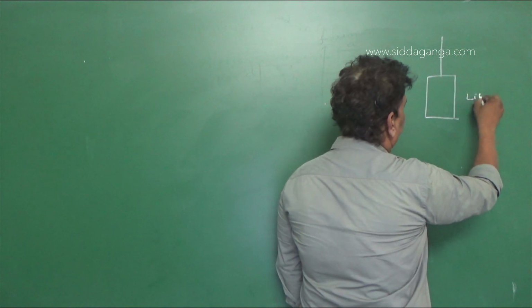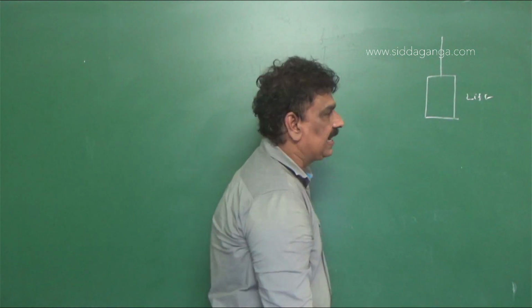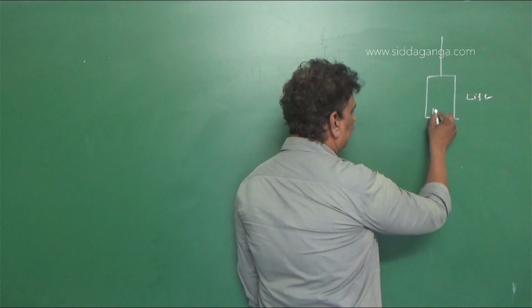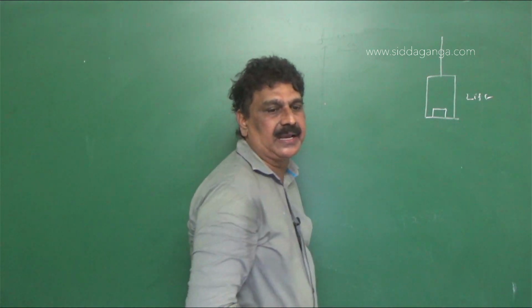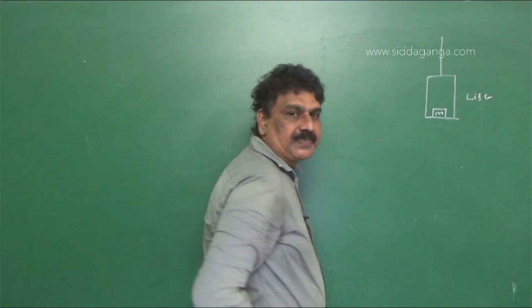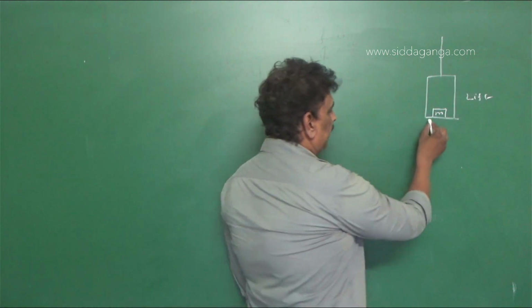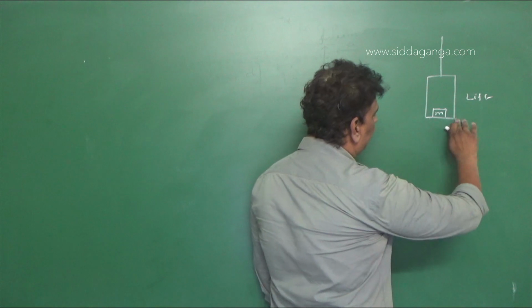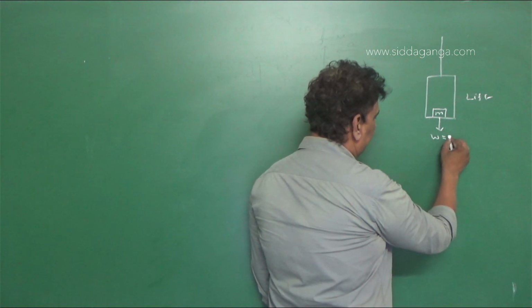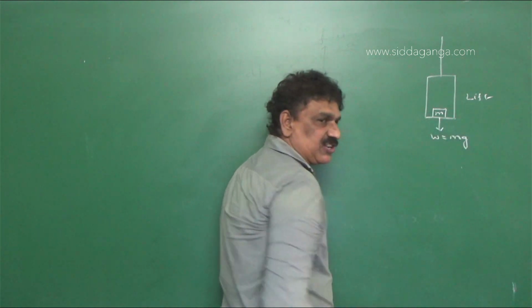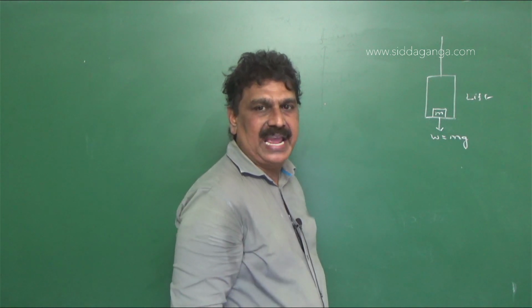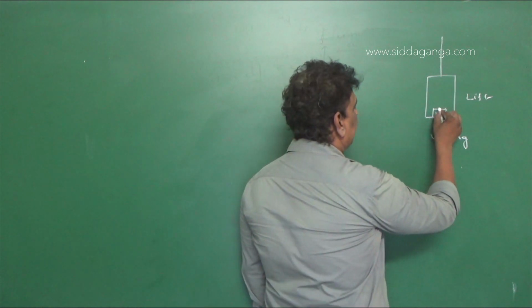So it is a lift with a cable. On the platform we have a body of mass m. When it lies on the platform of the lift, the weight acts on the platform in the vertically downward direction. Now, according to Newton's third law of motion, for every action there is an equal and opposite reaction.